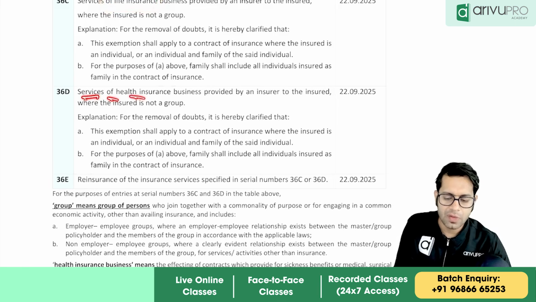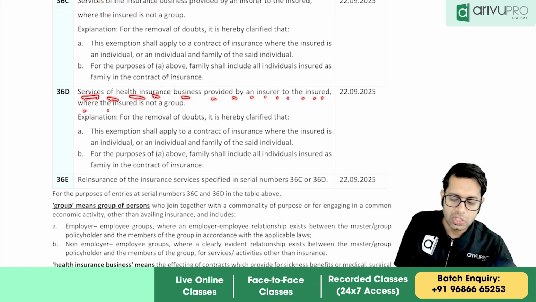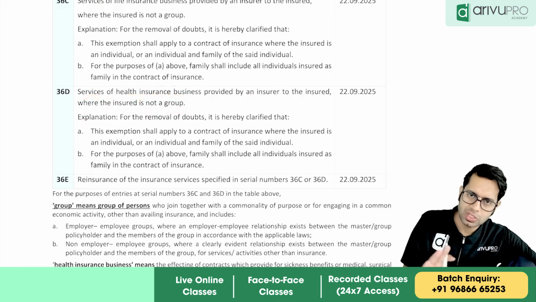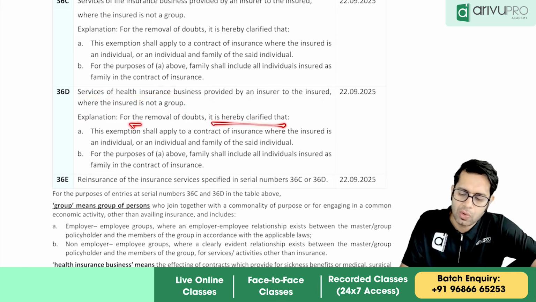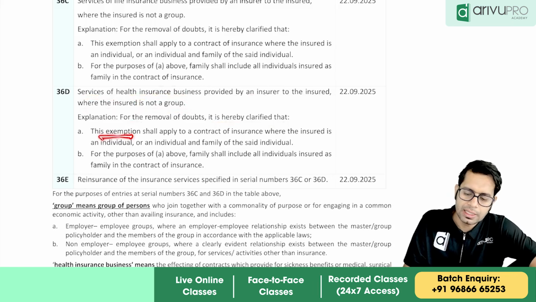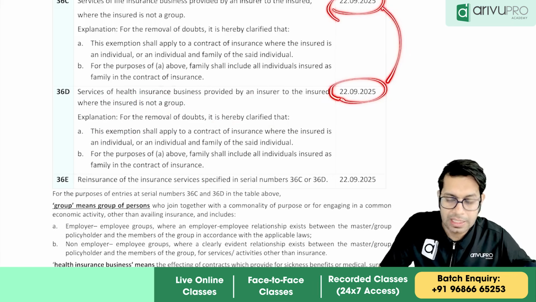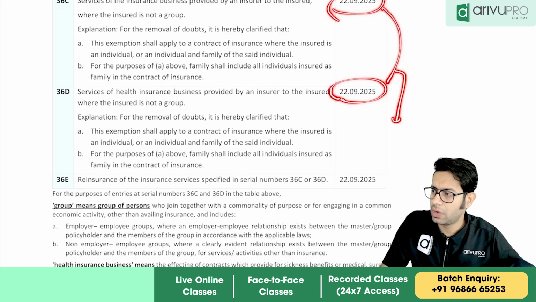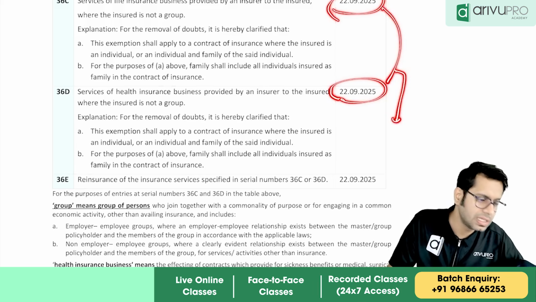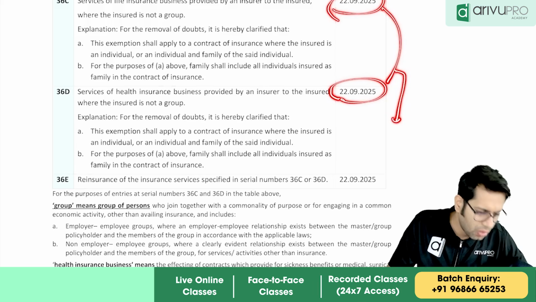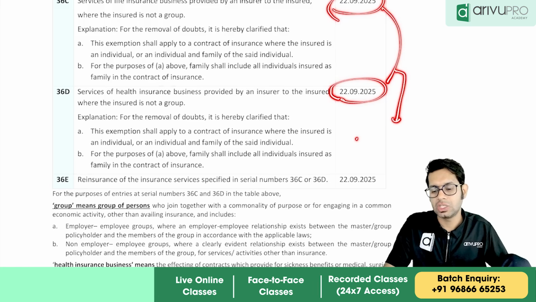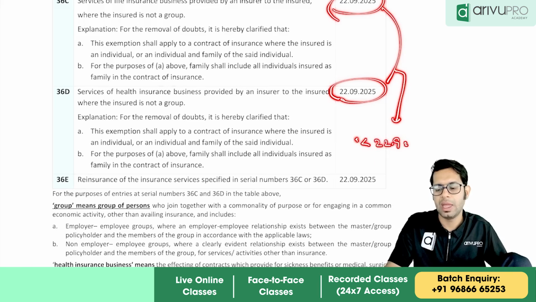Similarly, services of health insurance business provided by insurer to the insured, where the insured is not a group. So health insurance services also, the same point is applicable. Explanation: for removal of doubt, this exemption shall apply. Now please note, important is the date. In examination, 100% they can test you. The dates are very important over here. In examination they can test you with respect to any policy given before 22nd of September 25 and policy given after 22nd of September 25.